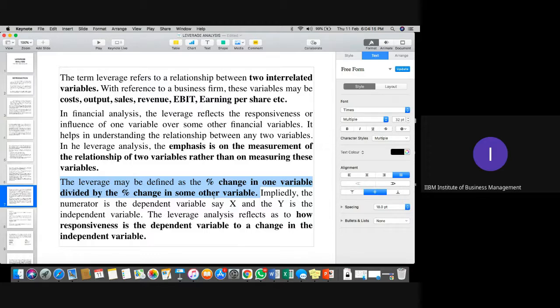Change in the cost of the product will affect the profitability of the company. So this portion of leverages is nothing but how a particular dependent variable will respond with respect to change in the independent variable. Is it clear, please? What is the meaning of leverages?